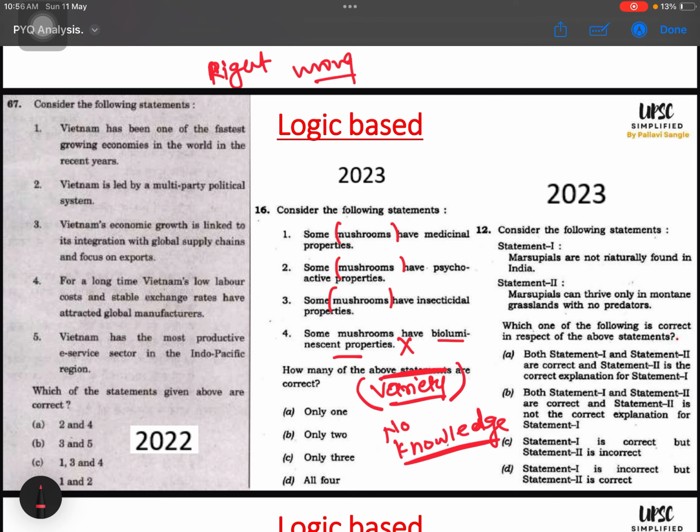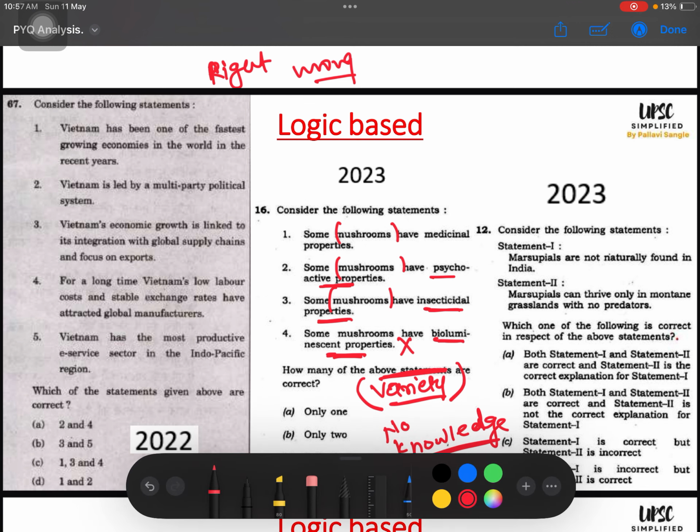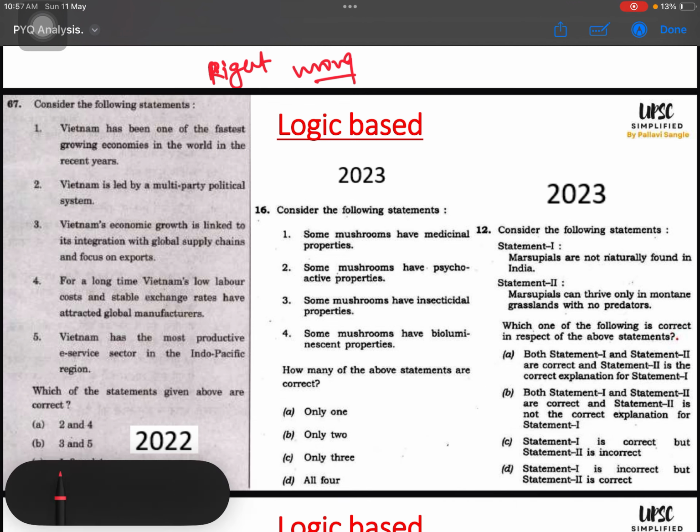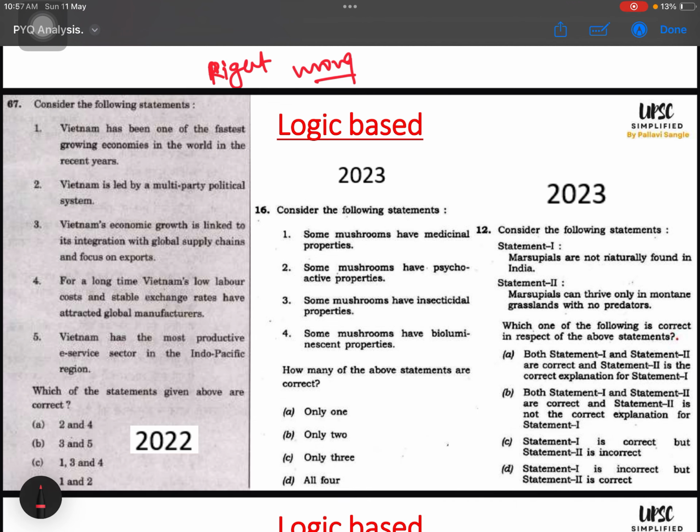If even one mushroom in this whole world shows this property, this statement is right. If even one mushroom in the whole world has insecticidal property, this statement is right. If even one mushroom in the whole world has psychoactive properties, this statement is right. So rather than rejecting these statements based on my limited knowledge, I will take them as right, because chances are very, very high that these statements will be right.